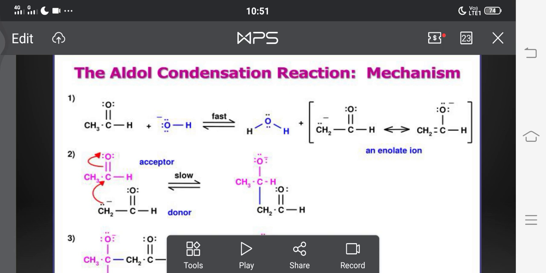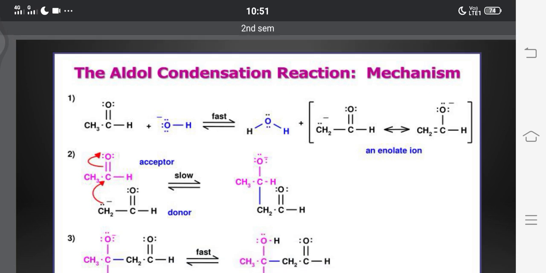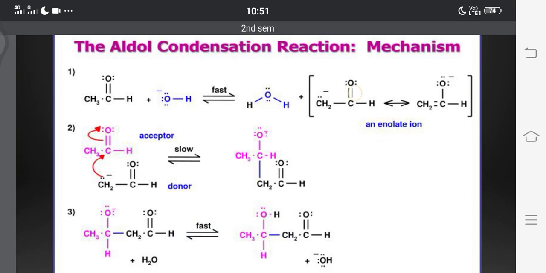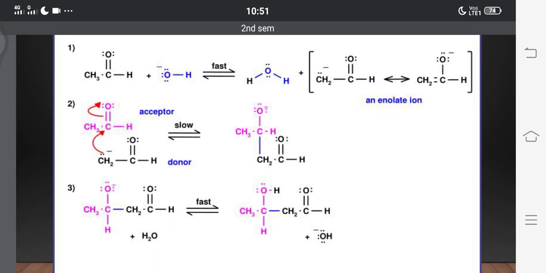The first step is the formation of the enolate. The base reacts with one of the aldehydes and forms an enolate. We can write it like this or like this. These are resonance structures of the enolate, and we can write both like this or also like this. This enolate ion will attack, in the second step, on the fresh acetaldehyde.